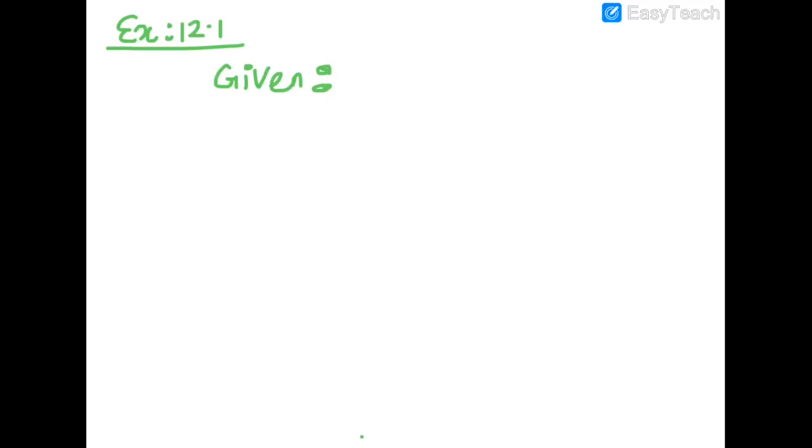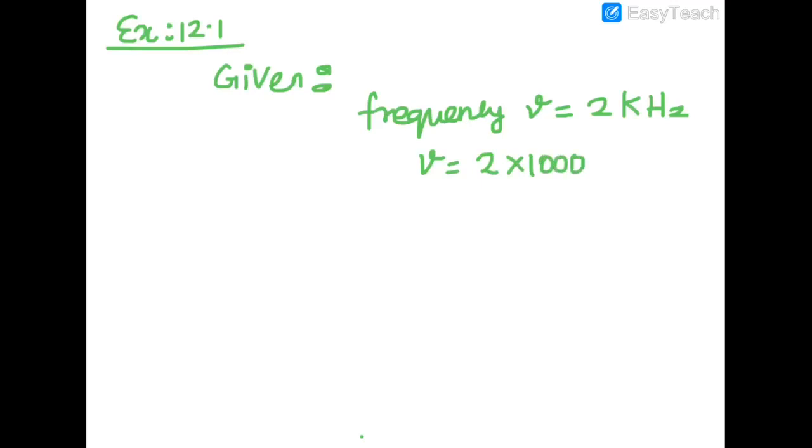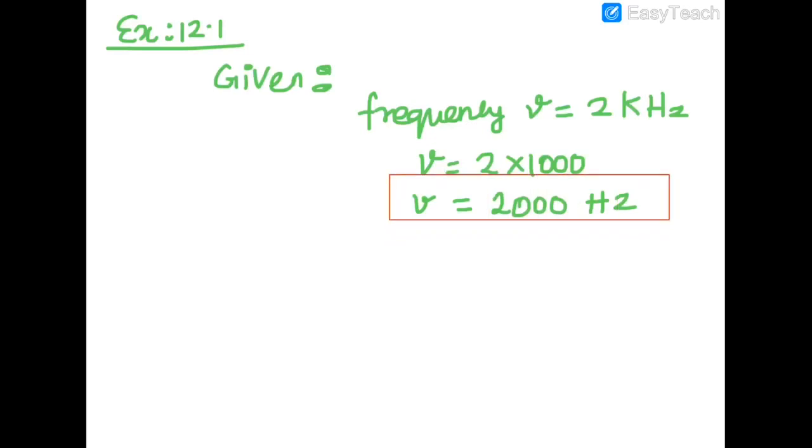First, frequency they mentioned. Frequency we write as nu. So frequency equals 2 kilohertz. 1 kilohertz means 1000 hertz, so 2 kilohertz means 2 into 1000. We have to convert kilohertz into hertz, because the standard unit of frequency is hertz. So 2 into 1000 is 2000 hertz. This is the frequency.